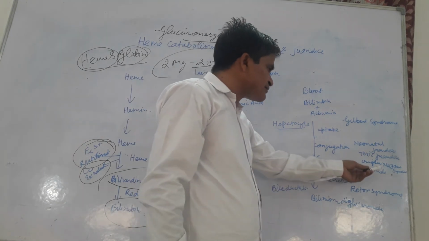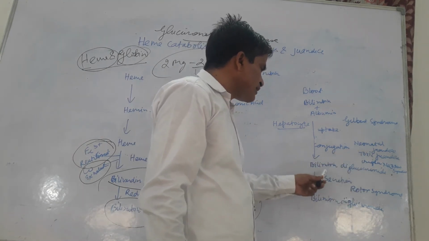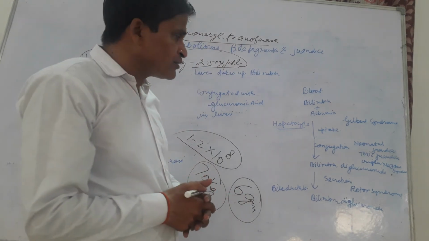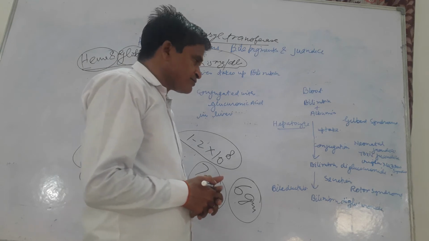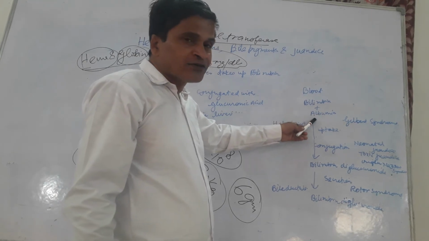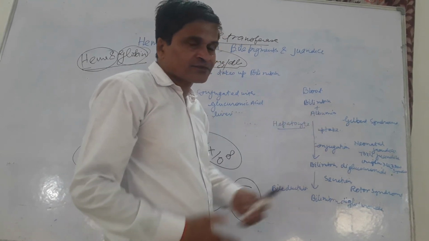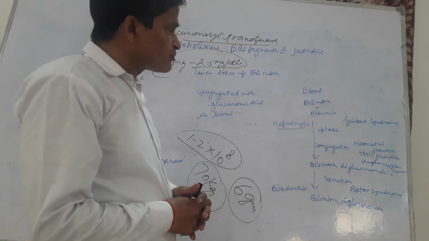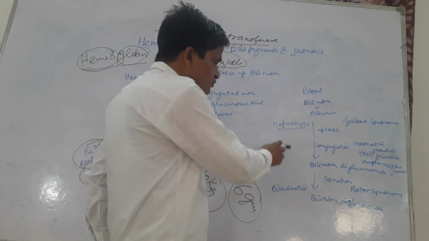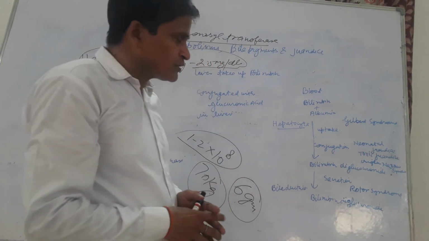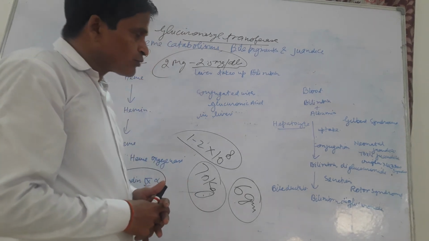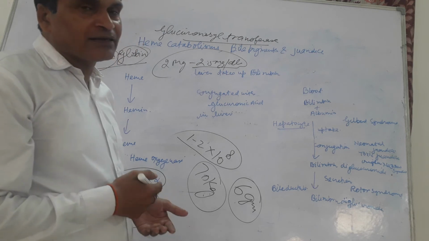There is Crigler-Najjar syndrome, toxic jaundice, and these are all associated with an elevated level of unconjugated bilirubin in the blood. In the blood, bilirubin may also conjugate with albumin. It is a type of covalent binding, but this occurs only to a small extent. So the major process in the liver is the conjugation of bilirubin with glucuronic acid, and the conjugated bile is released.